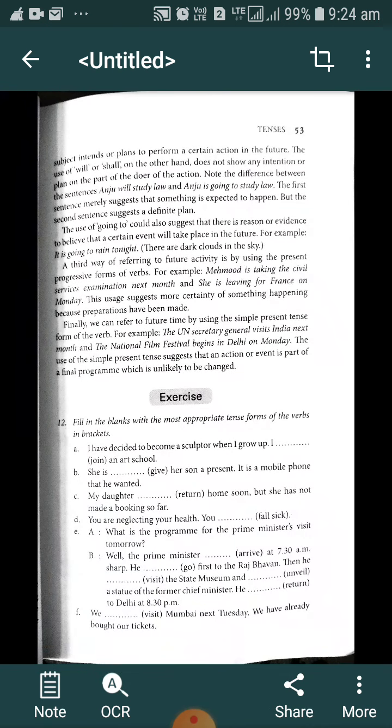There are various ways of referring to future action, just like using will or shall with the base of the verb. That type of structure generally suggests that something is going to happen, but there is another way of referring to the future, that is the going to form.